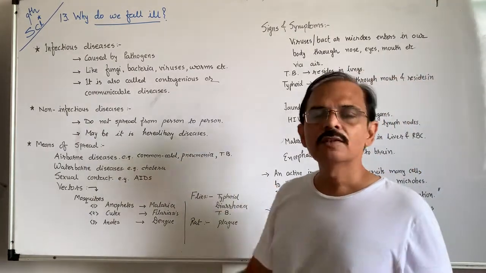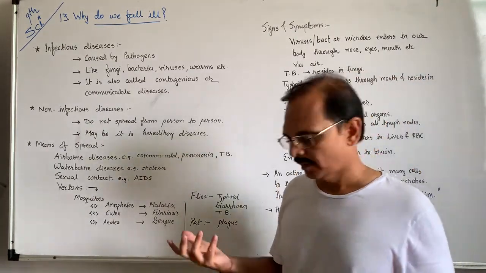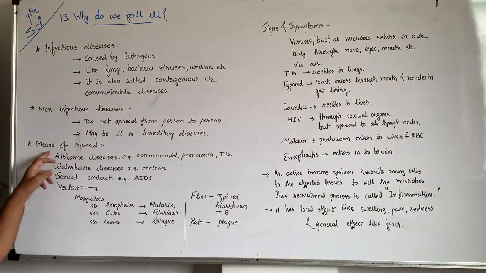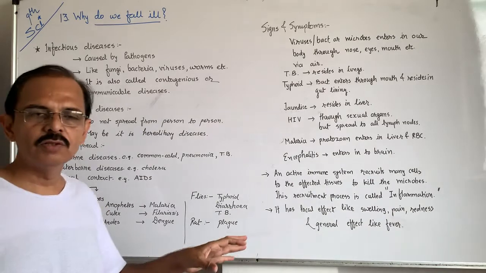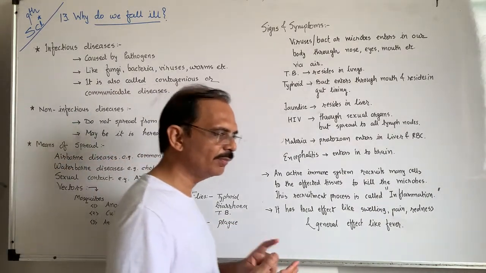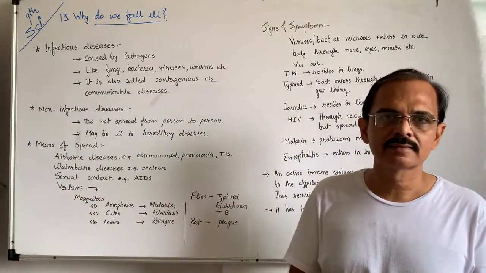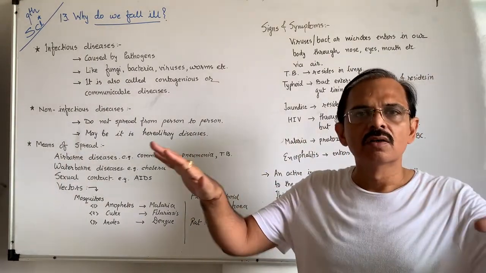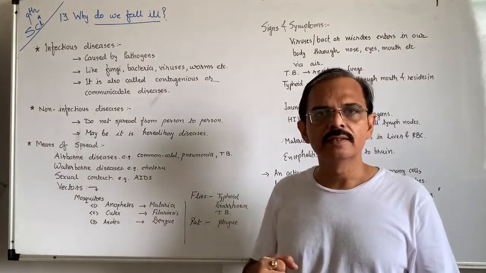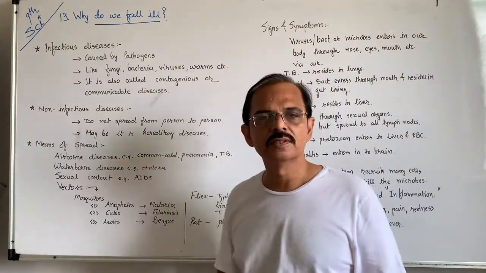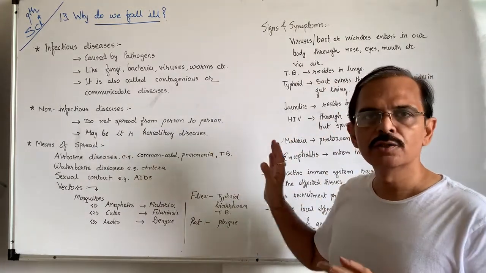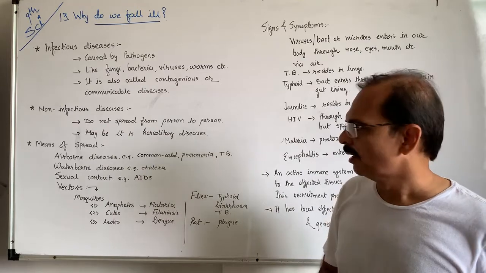Now, how do they spread? Very simple, you know very well. Airborne diseases mean they spread via air, because if some student or family member or friend is sneezing or spitting, their droplets spread or float in the air. If you inhale it, then you may suffer from this type of disease, known as airborne disease, like common cold, pneumonia, tuberculosis, etc.